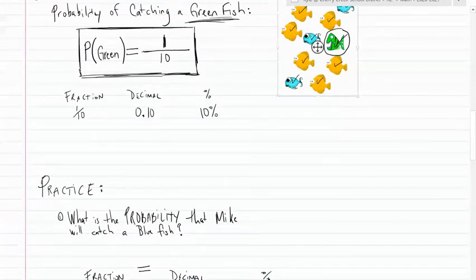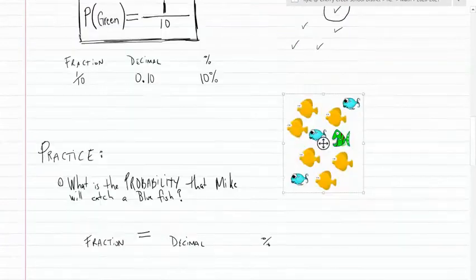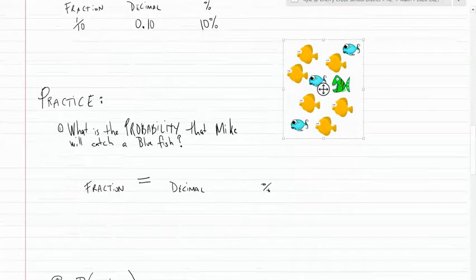What is the probability? Let's see if I can pull this back down here. What's the probability that Mike will catch a bluefish?